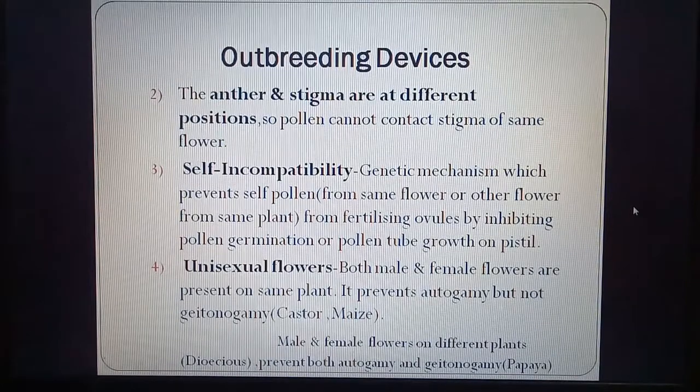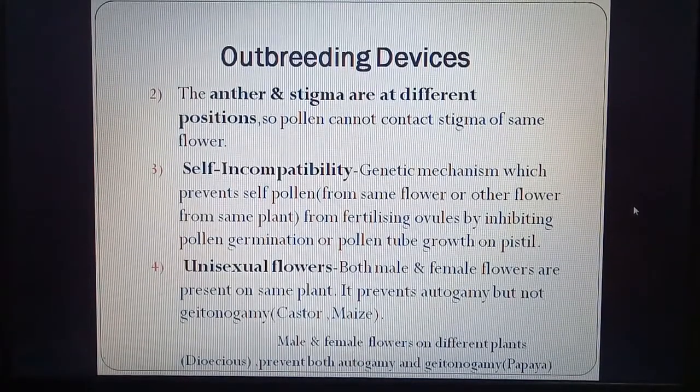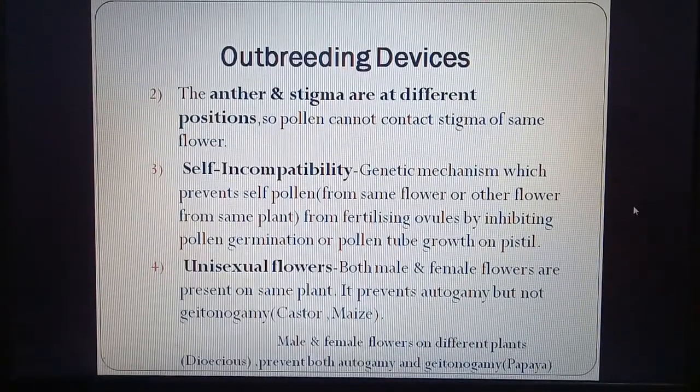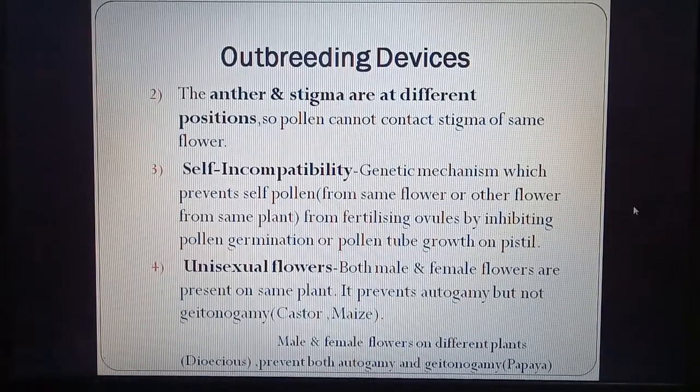Self-incompatibility. It is a genetic mechanism which prevents self-pollen from fertilizing ovules by inhibiting pollen germination or pollen tube growth on pistil. So it is a genetic mechanism. Even if the self-pollen lands on the same flower or another flower of same plant, it will not be able to produce pollen tube because of some genetic mechanism that it is not helped to germinate. It will only germinate on another plant.